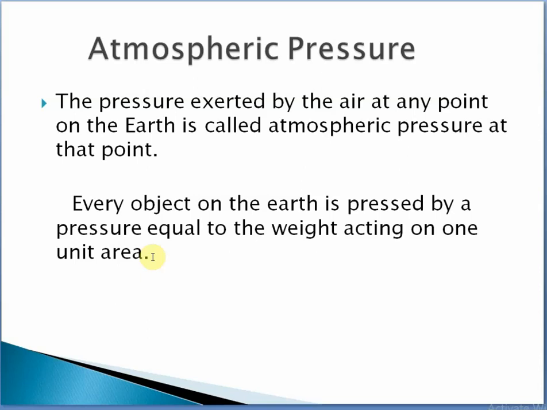Now, air is also a matter. You have read about matter in class 5. What is matter? Matter is anything that has mass and occupies space. Since air has a mass and occupies space, air is also a matter. Now air exerts force on the earth due to its weight. As a result, every object on the earth is pressed by a pressure equal to the weight of the air acting on one unit area. So the pressure exerted by the air at any point on the earth is called atmospheric pressure at that point.